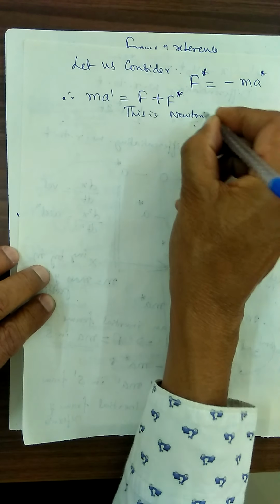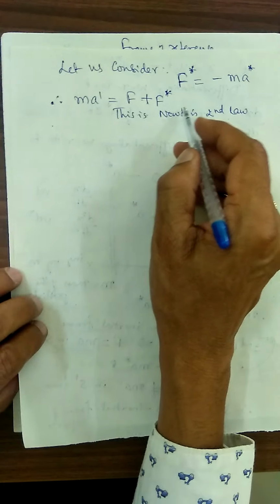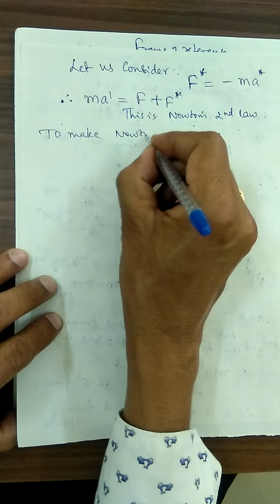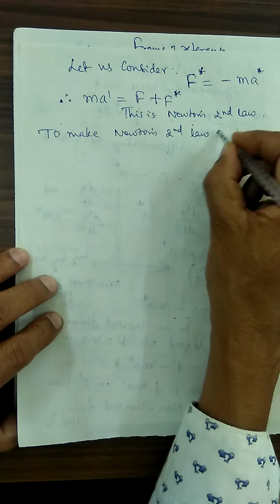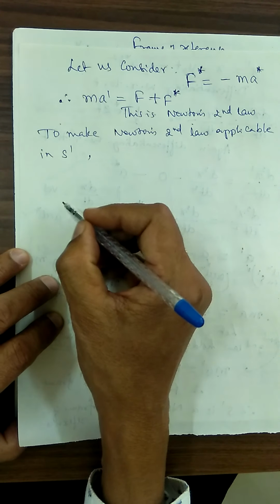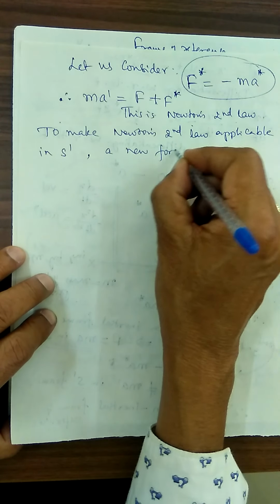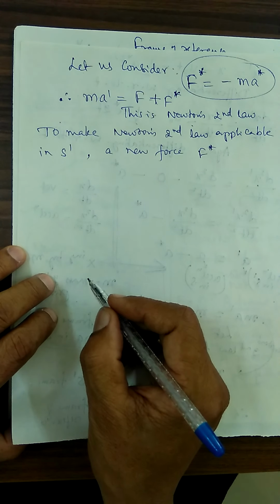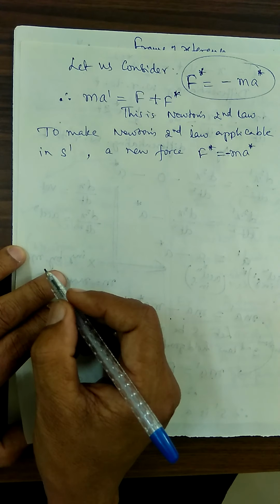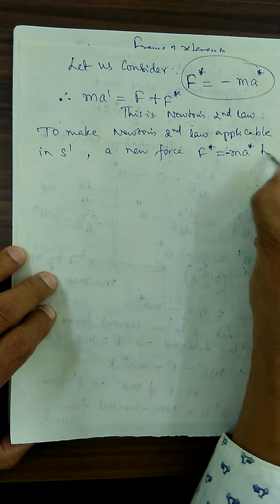If Newton's second law is to be applicable in S dash, this is the new force, don't forget, a new force F star, which is equal to minus ma star.